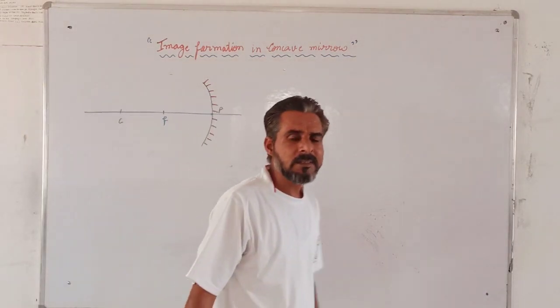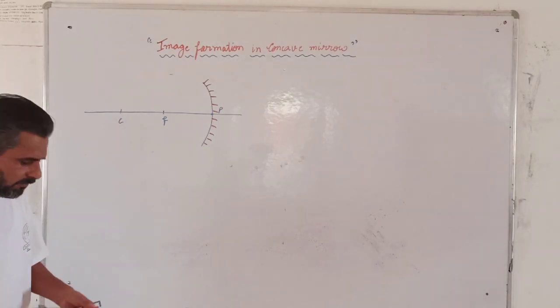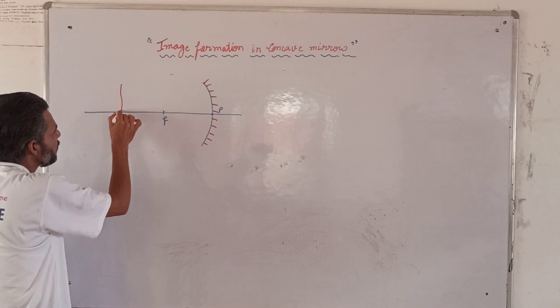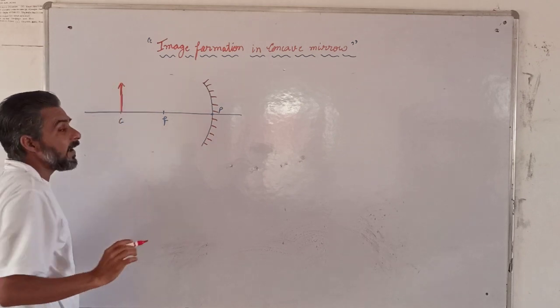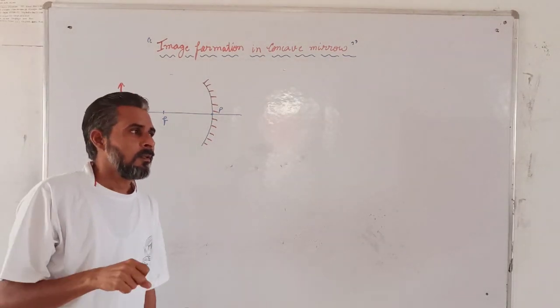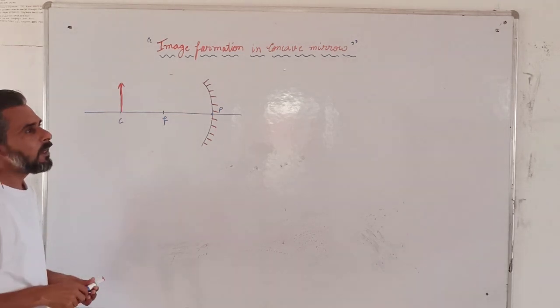In the second case, we studied when the object is placed just before the center of curvature. The third one is the case in which the object is placed at C, at the center of curvature of the mirror. Then we have to see where the image will be formed.